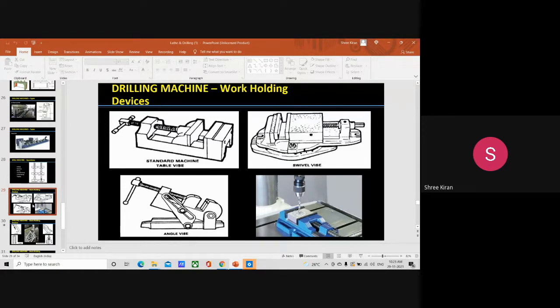The work should be held firmly. The work holding devices are shown in the figures, standard wise, so just look at the figures. This is what happens in the case of various work holding devices, and we will have this in the next hour.